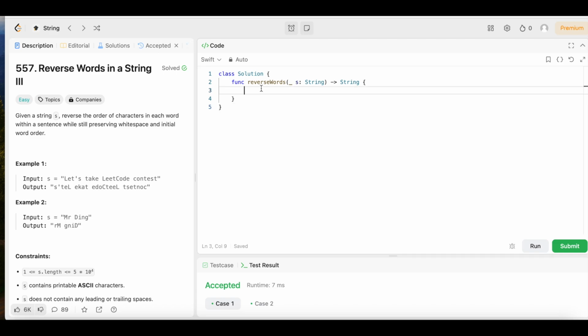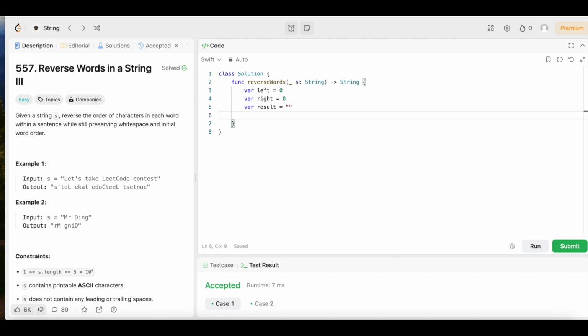So now that we understand the question, let's get into the fun part, the actual code. The code's not that difficult, y'all, so let's get into it. The first thing we're going to do, we are going to declare a variable called left. We're going to set that equal to 0. Then we're going to declare a variable called right, and we're going to set that equal to 0 as well. Then we're going to declare another variable called result. We're going to set that equal to a blank string.